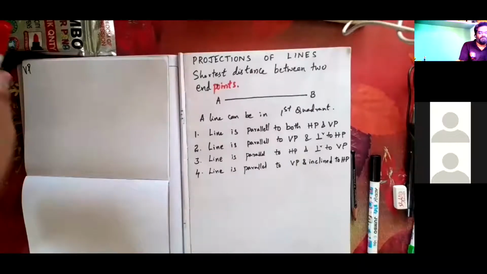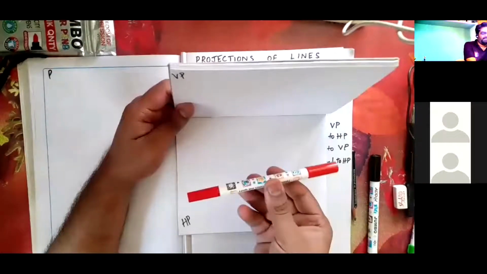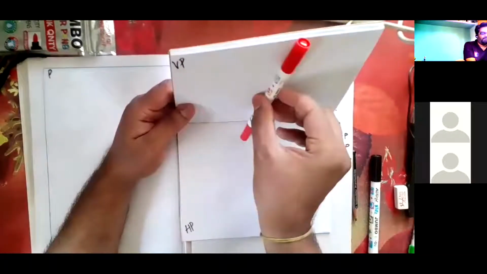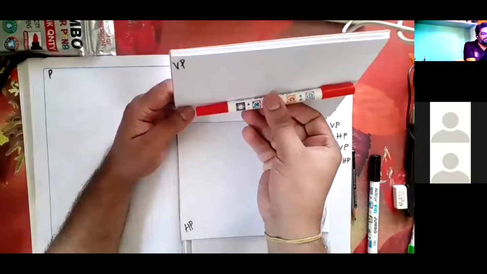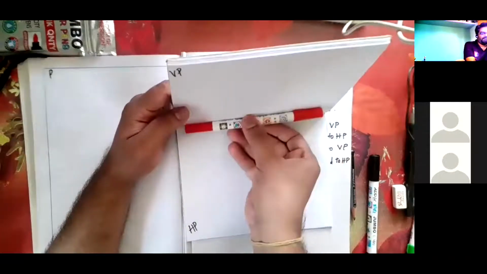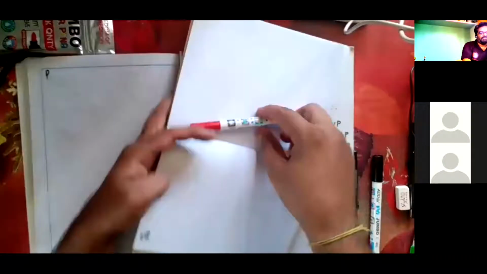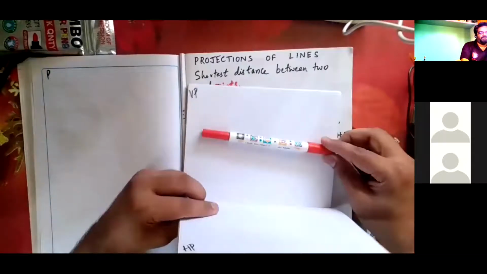In my first quadrant, it is parallel to VP. How, I don't know. See, in any condition, it is parallel to VP. Got it? A is parallel to VP, but now it is horizontal. I am making it inclined. See, this is parallel, and it is inclined to HP. This line is parallel to VP, but at 0 degree to HP.